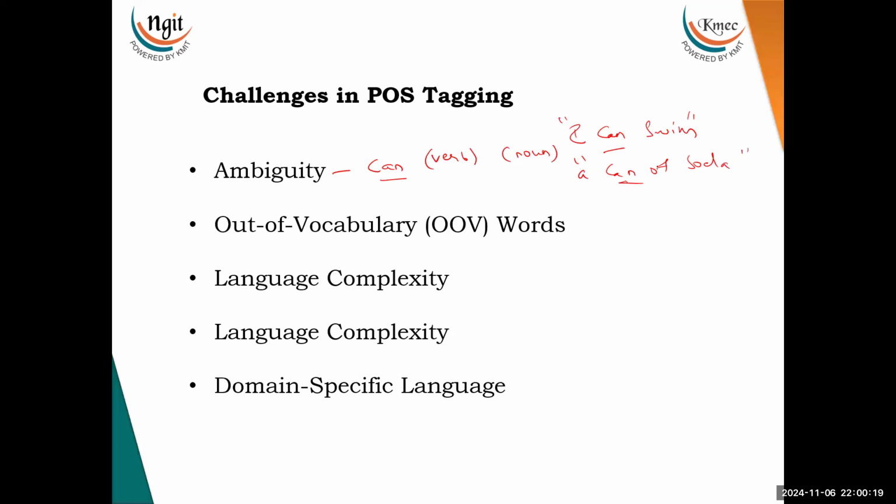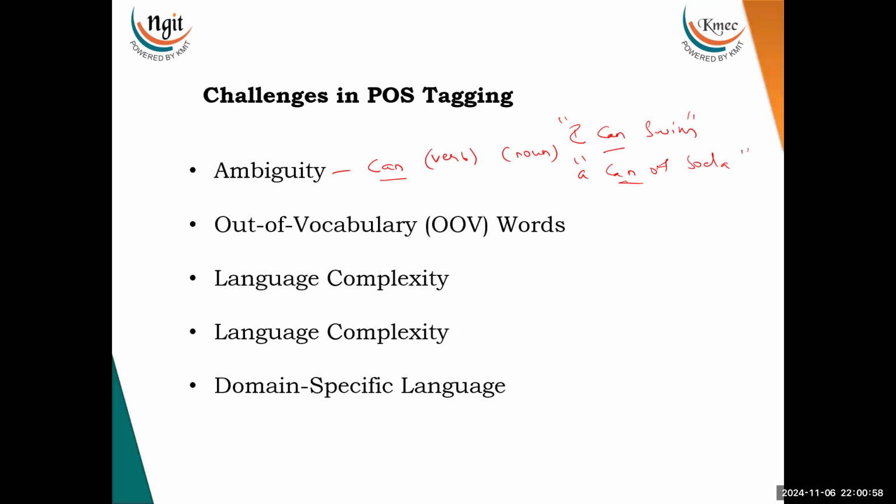Then we have out of vocabulary words. Generally, the parts of speech taggers may really struggle to correctly tag words that are not present in the training data, especially when rare or newly coined words appear. Then it is about language complexity. There are a few languages which have highly flexible word orders or rich morphology, which we discussed in our earlier unit one, like Finnish or Turkish. These types of languages make POS tagging more challenging.